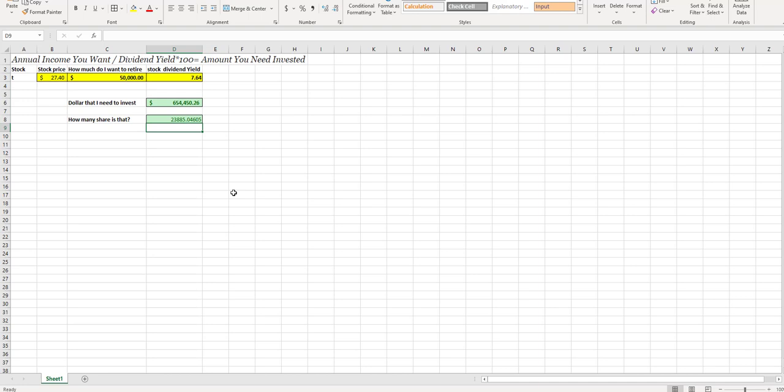Now, since I'm doing an MBA and I am an aspiring investor, just like many of you, and I don't like taking unnecessary risk, let's talk about why I would never want to buy just one stock if I had this much money. The reason is, what happens if AT&T decides to cut their dividend, right? All of a sudden, you're no longer going to have dividends. What happens if the company goes under? You are going to lose all your money. This is why they say don't put everything under one stock or one company.